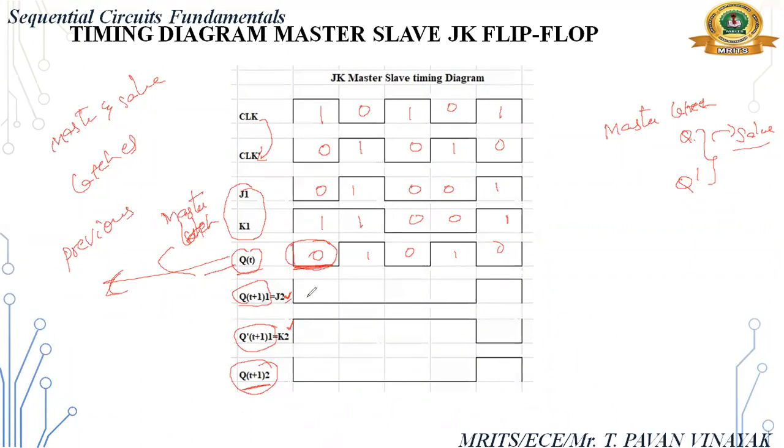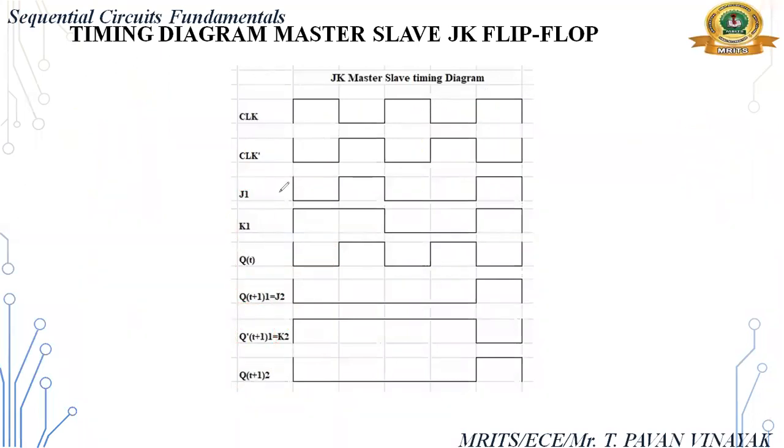So let us see from the first JK flip flop, I am writing the output. What are the JK conditions? Now I am calculating Q of t plus 1 for the master latch.